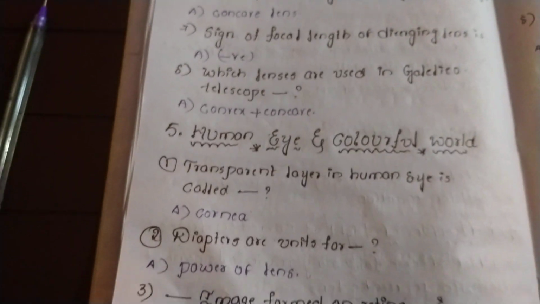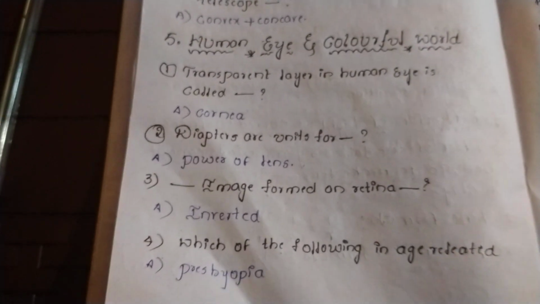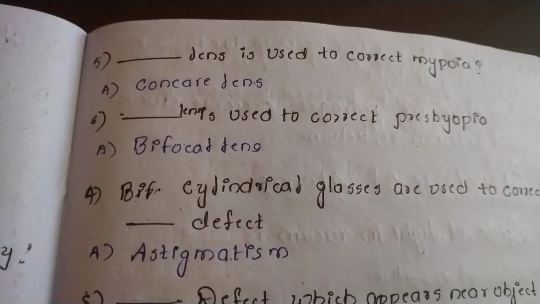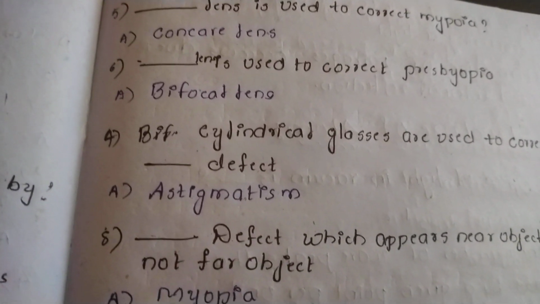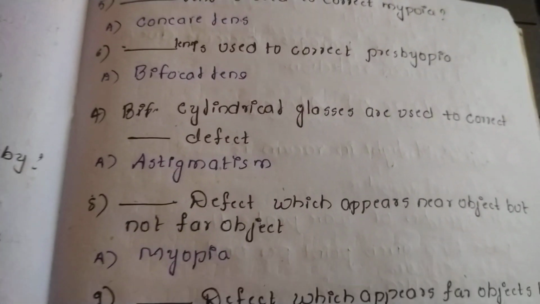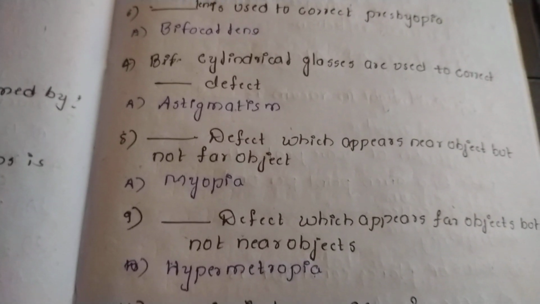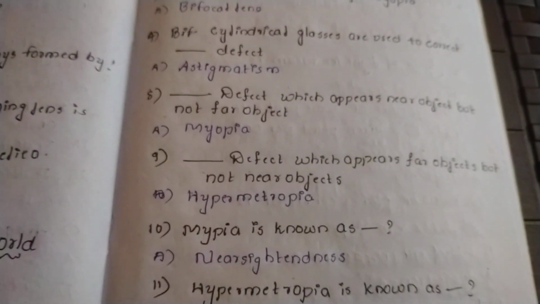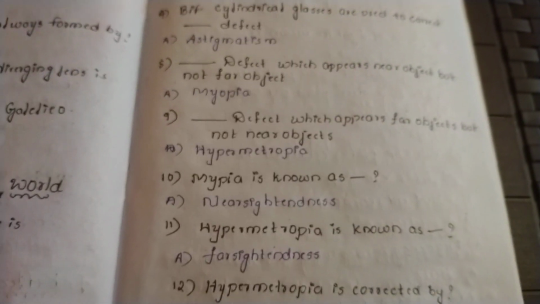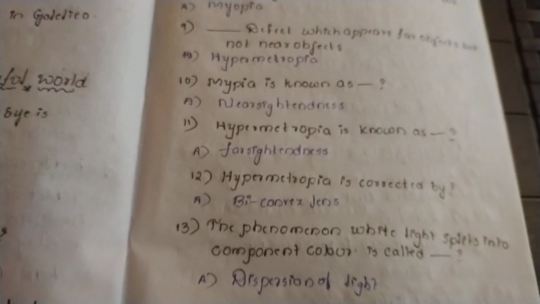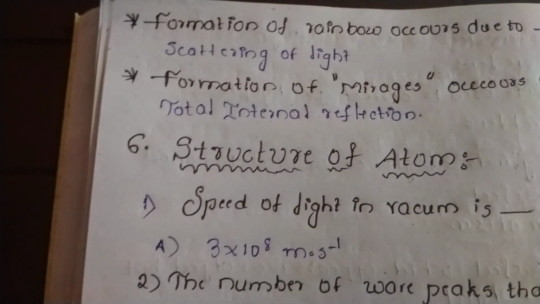Now let us enter the human eye and colourful world. From this chapter you definitely remember the 3 defects, that are myopia, presbyopia and hypermetropia. Among these 3 defects, one question will definitely come. These are the questions from the 5th chapter.